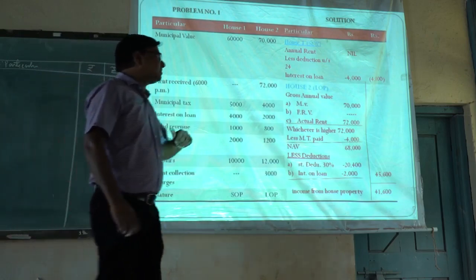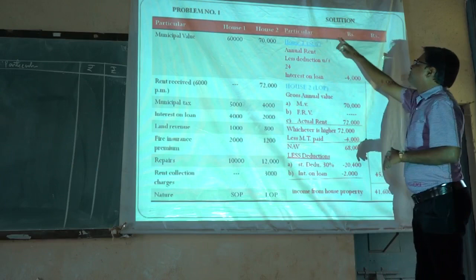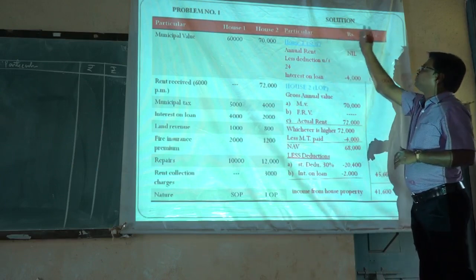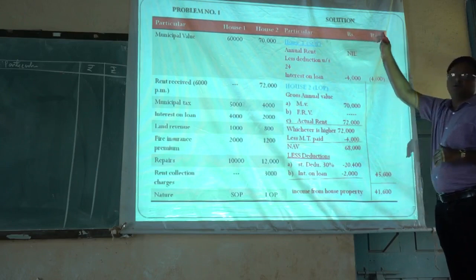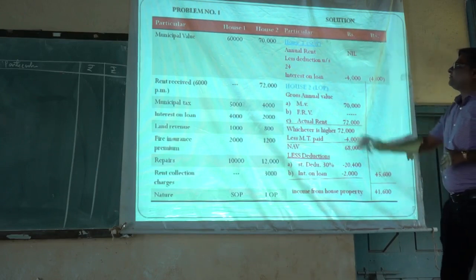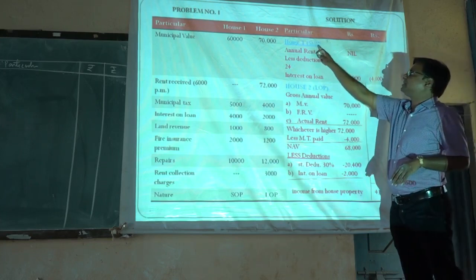To compute income from house property, here is the solution. Means we have to keep 3 columns: one for particulars and 2 columns for amount. First we have to compute the income from the first house. That first house is the SOP.